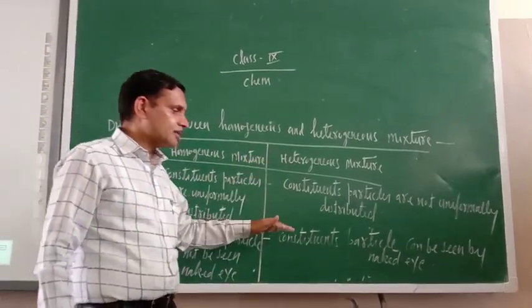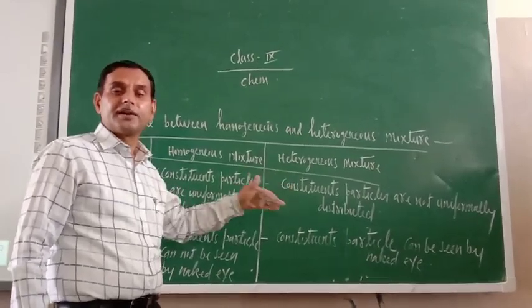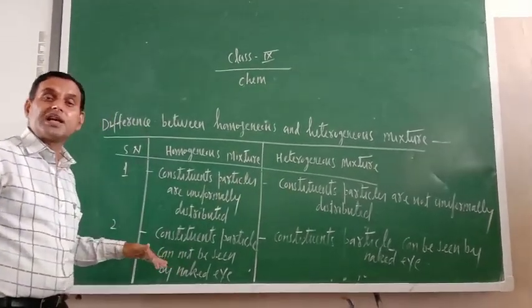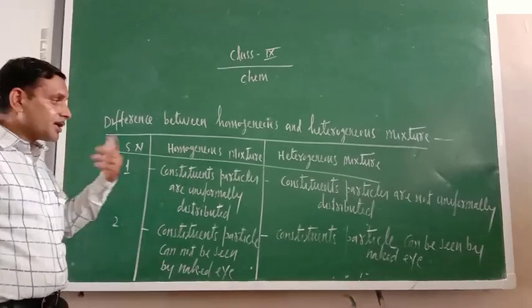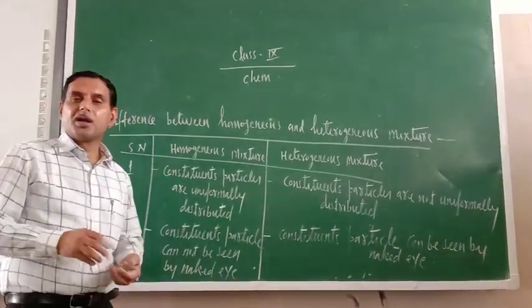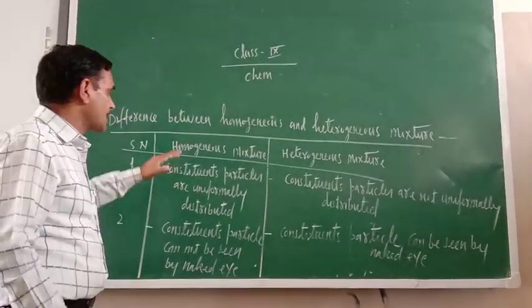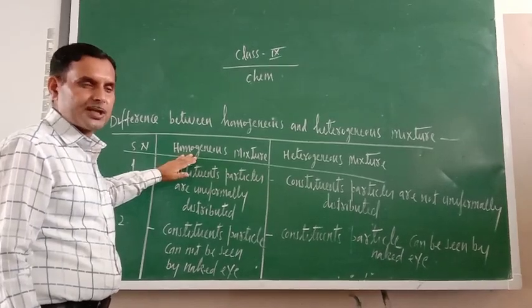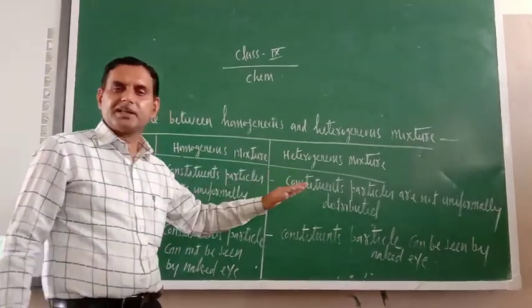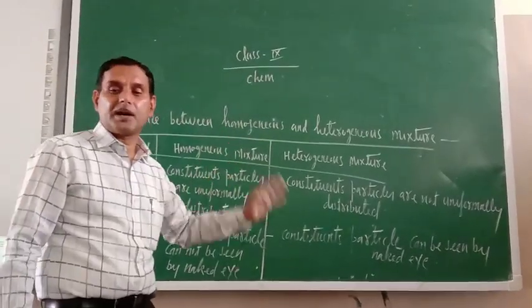So in heterogeneous, the physical state of constituent particles is different, while here the physical state is the same. Another important difference is that a separation boundary between the constituent particles is not there in a homogeneous mixture, while in the heterogeneous case the boundary of separation is there between the constituent particles.